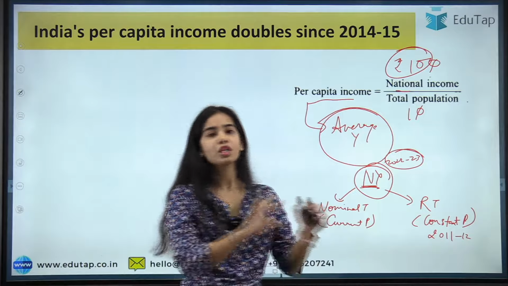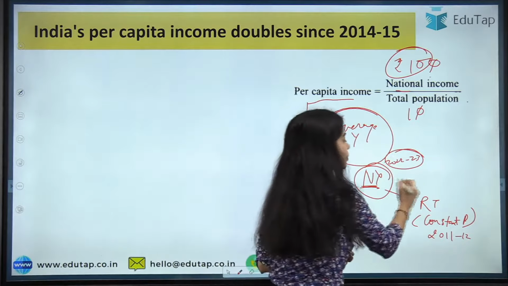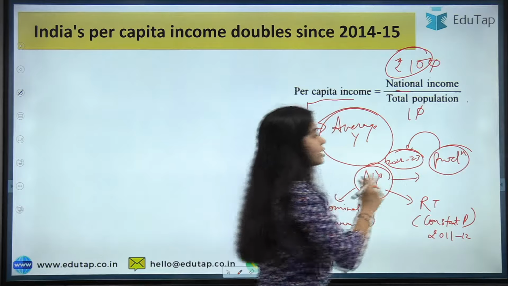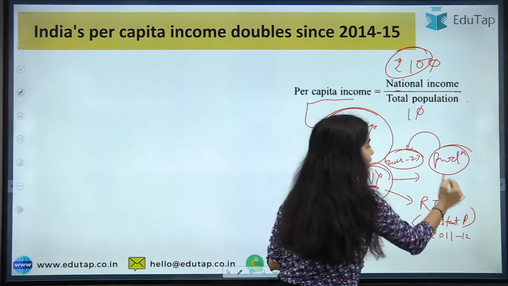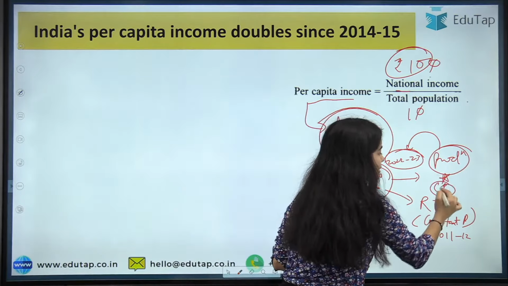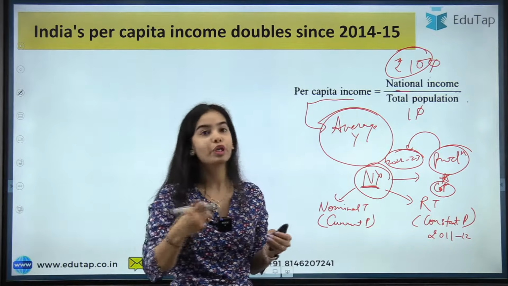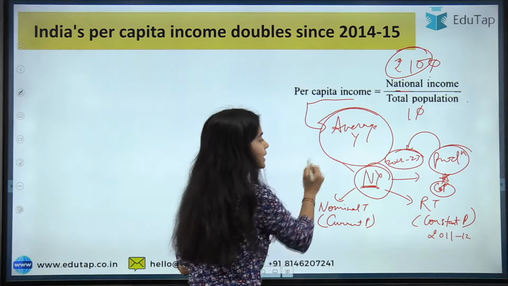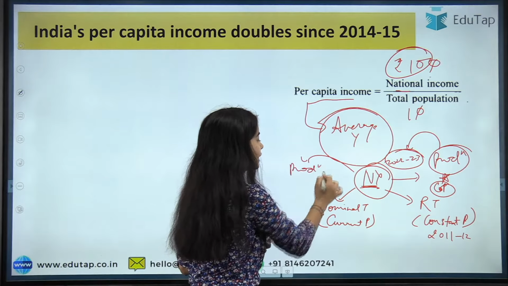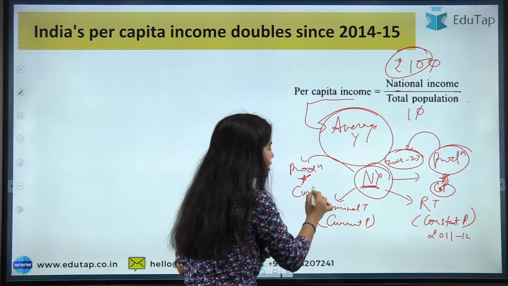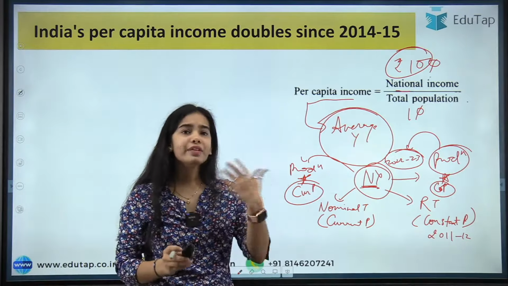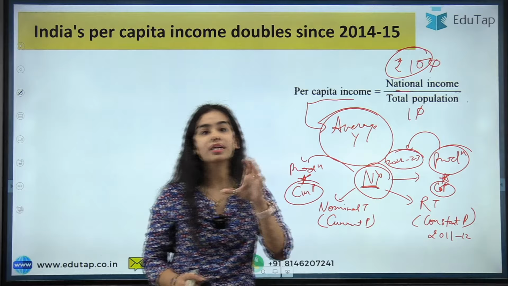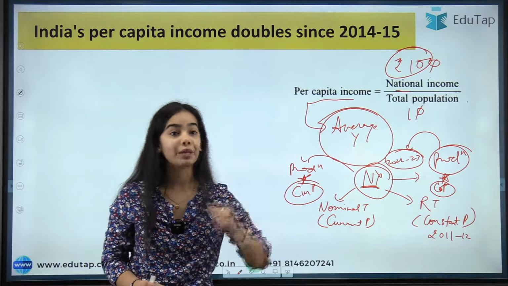Okay, so what does this mean? That is the production that is happening in the current period multiplied by the constant prices of 2011-2012. Now nominal terms means that the production that is happening currently is multiplied by the current period's prices. Now why do we say that the national income in real terms is showing us a better picture of the growth that is happening in the country?